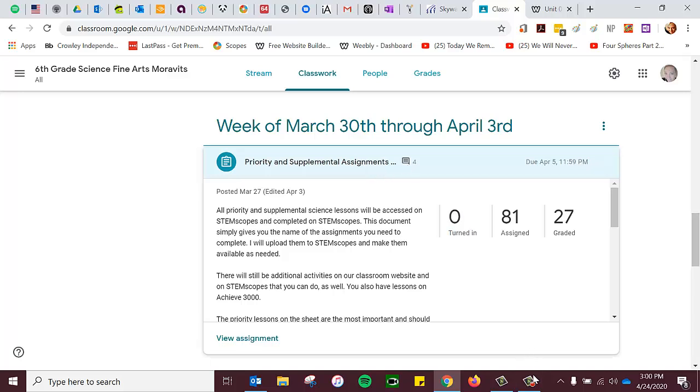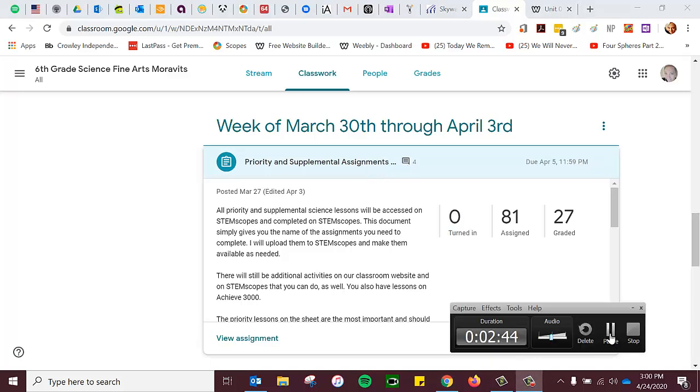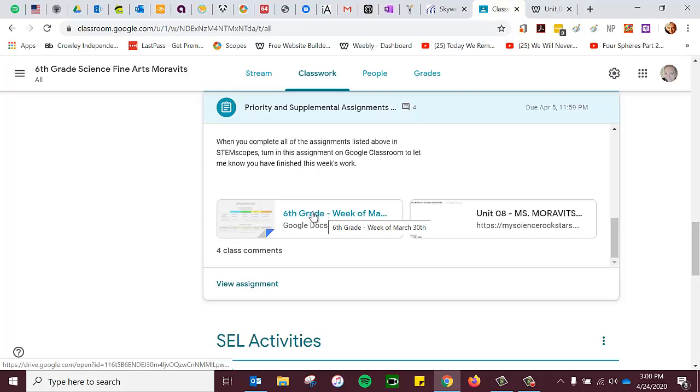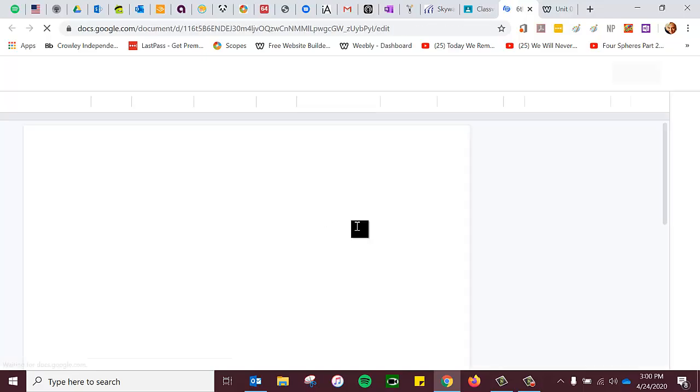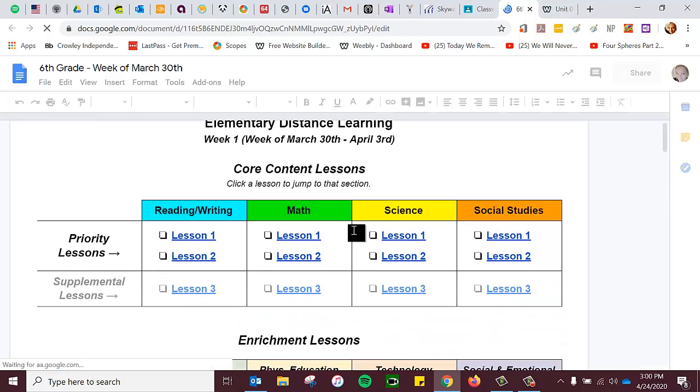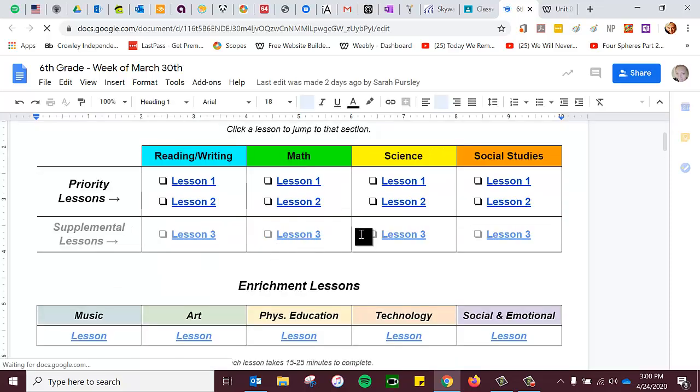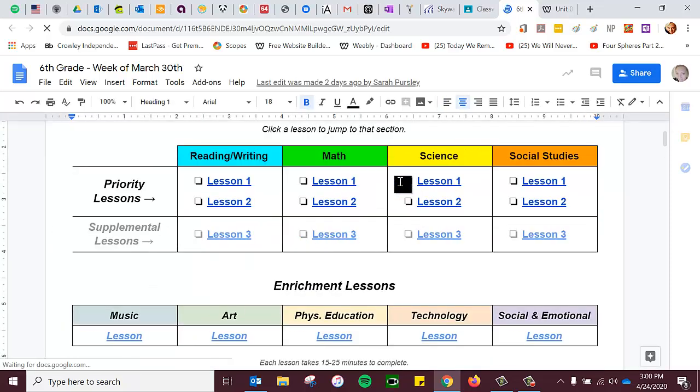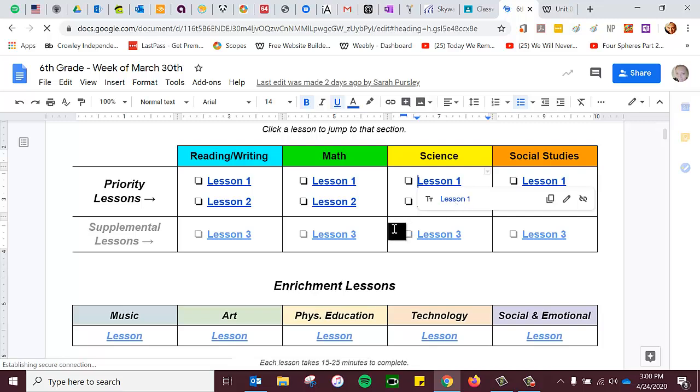I need to pause this for just a moment. All right, we're going to open up the document for that week just so you can see how it works. We've gone over this, and I tried to be really specific in the instructions, but I think some people have missed some of this, so I want to make sure that everybody understands exactly what to do.